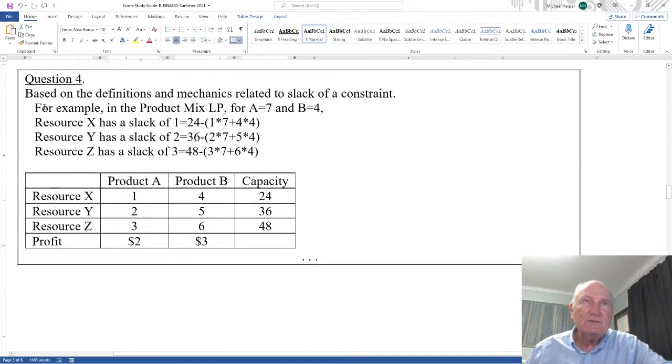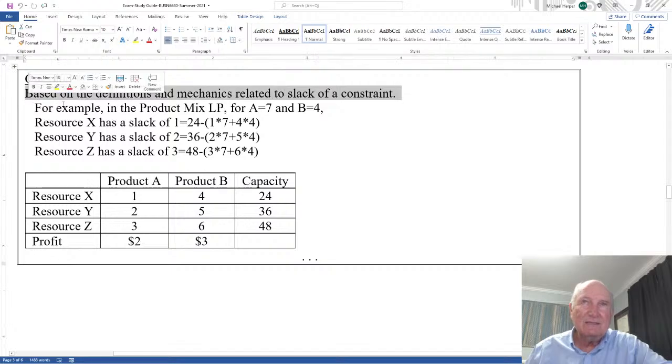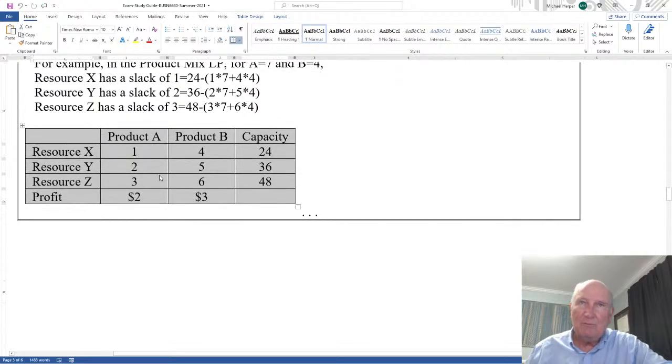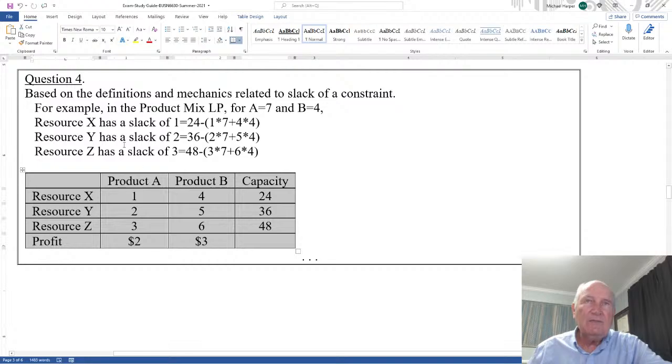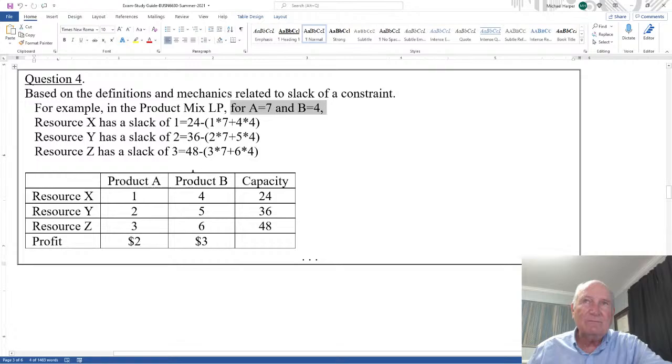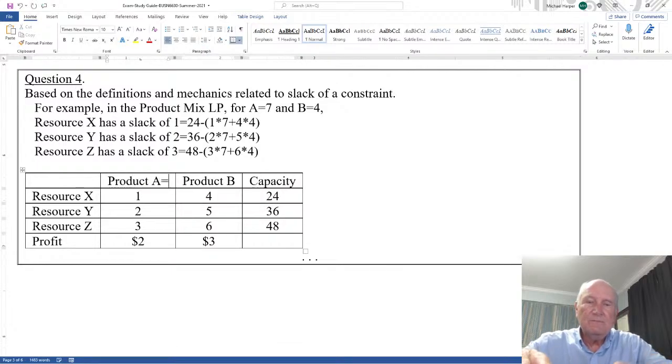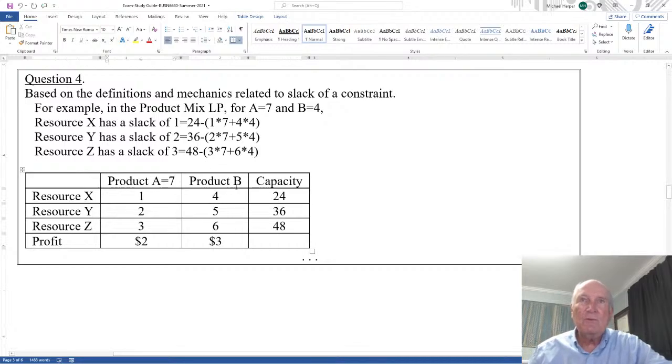Question 4 is based on the definition of mechanics related to the slack of a constraint. Again, I'll give you a table much like this with different numbers. And then I'll say, okay, for this mix, A is 7 and B is 4. What is the slack of X? What's the slack of Y? What's the slack of Z? And you have to go through and say 24 minus. So right up here, if A equals 7 and B equals 4,